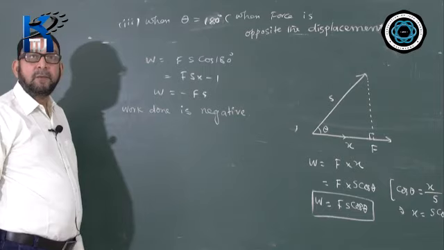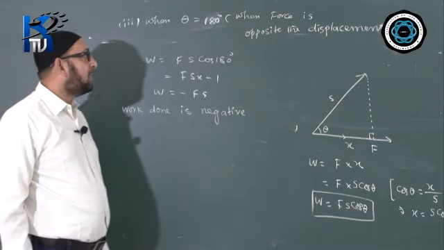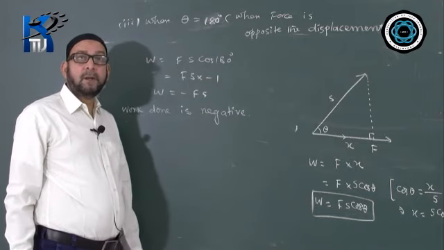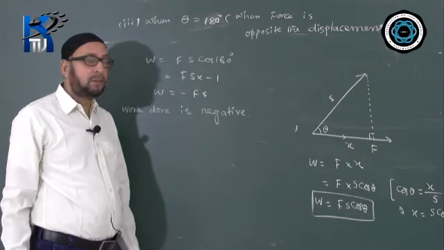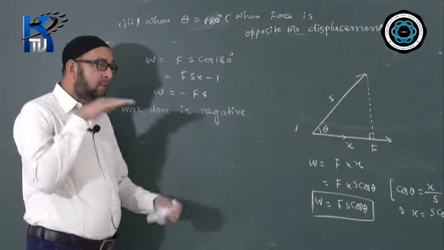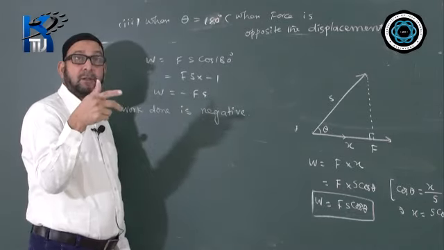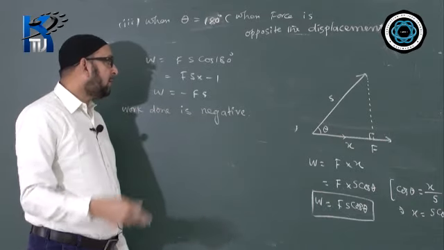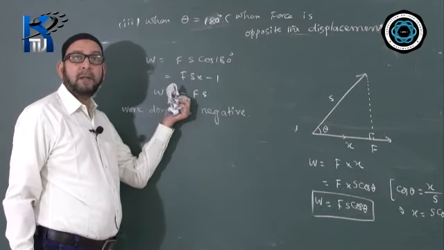When will the work done by a force be negative? When the force acts in the direction opposite to the displacement. What are the examples of such case? Work done by the frictional force is always negative, because when the body moves in a particular direction, friction will always act in the direction opposite to the motion. So the work done by the friction force is negative.